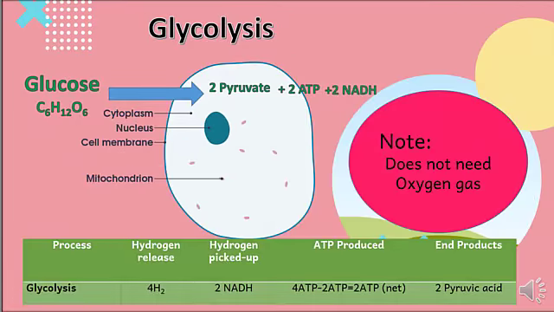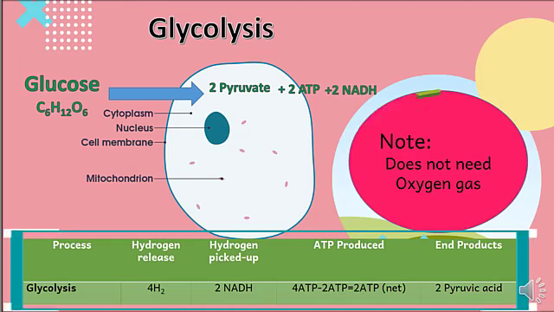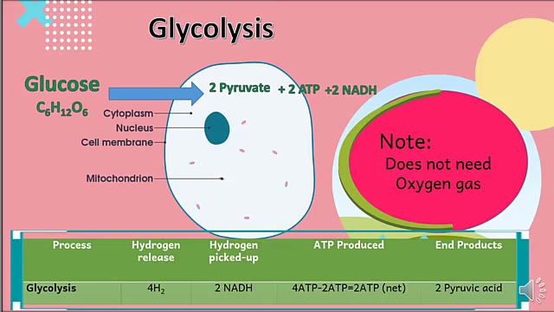Let us consider the table that we have. Based on the table, we have 2 NADH that can be produced in the process, and we have 2 ATP, and the end product is 2 pyruvic acid. Aside from that, you have to take note that in this reaction, oxygen is not needed.